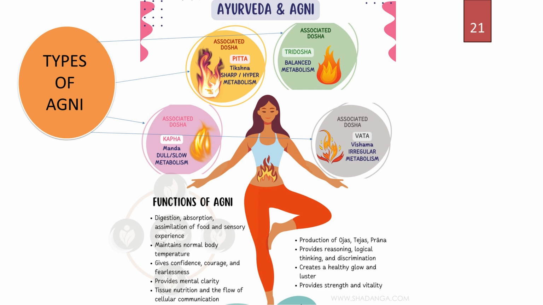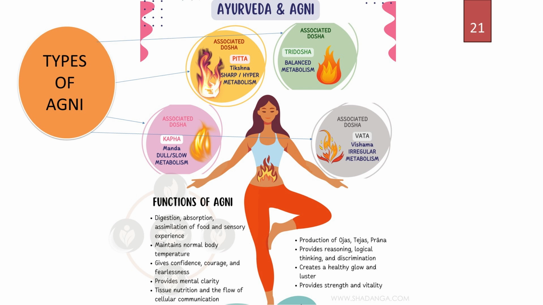Ayurveda mentioned Agni as four types. Okay, we have four types of Agni. One is Samagni, next is Vishamagni, next is Tikshnagni, and the last one is Mandagni. So what is this Samagni?